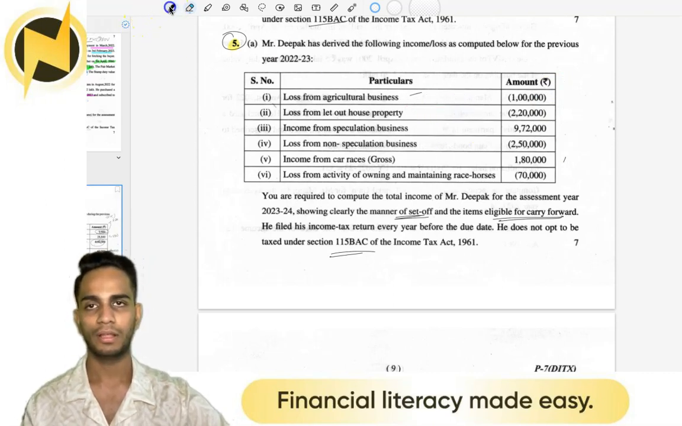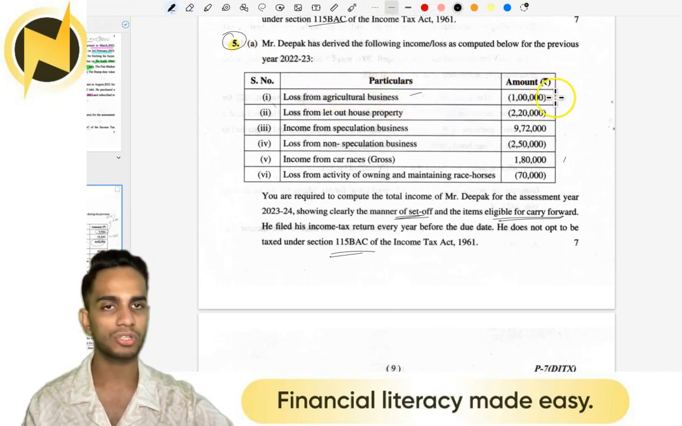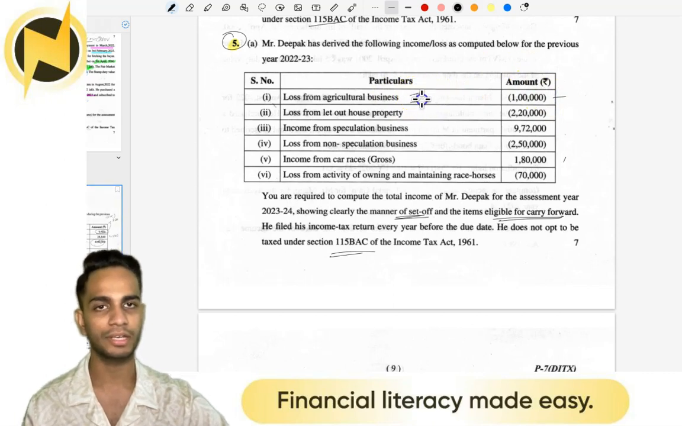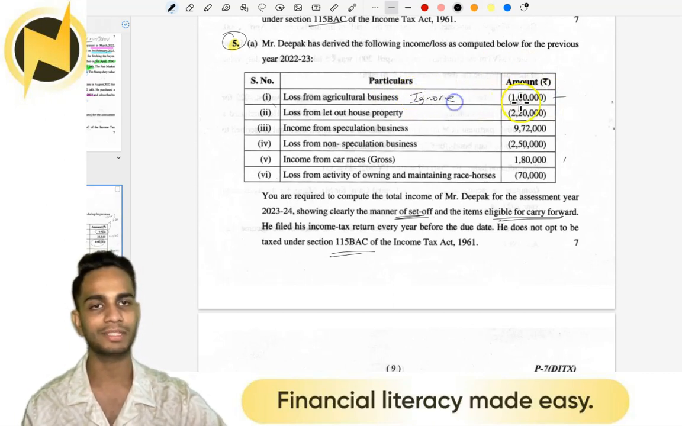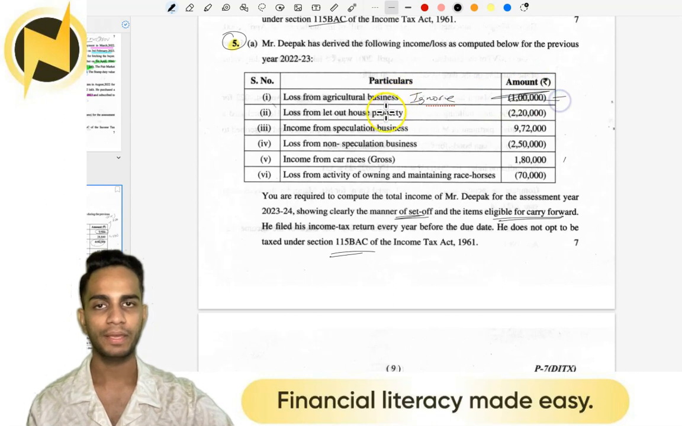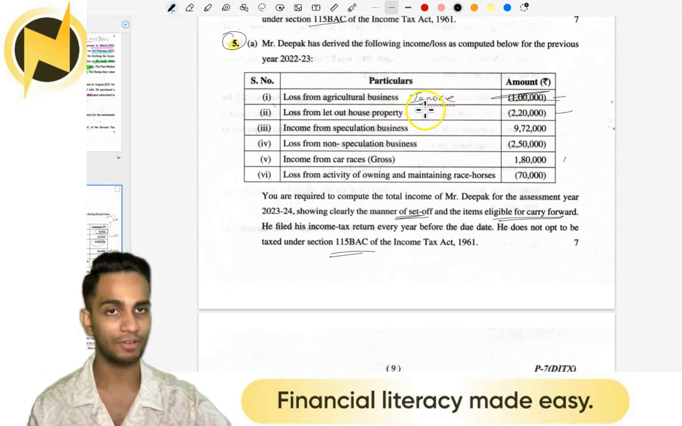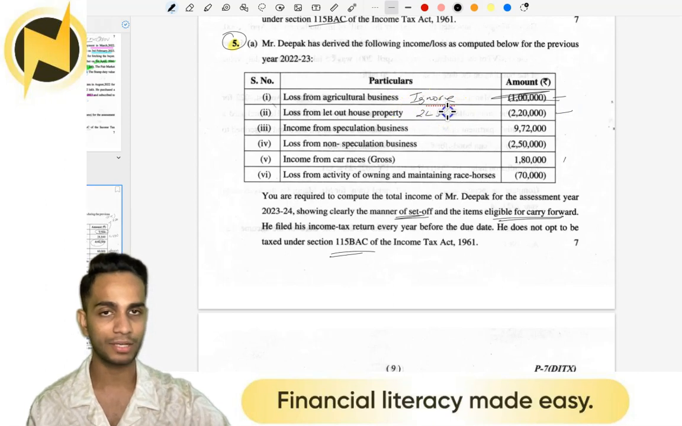Income from agricultural business is a loss of 1 lakh, but this is not to be considered. Ignore. Why? This is an exempt income, section 10(1), so no need. Income from let out house property, loss of 2 lakh 20,000 definitely, but only 2 lakhs is allowed to be set off, 20,000 carry forward.